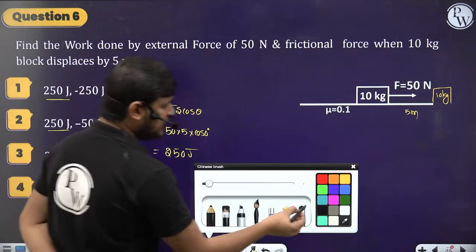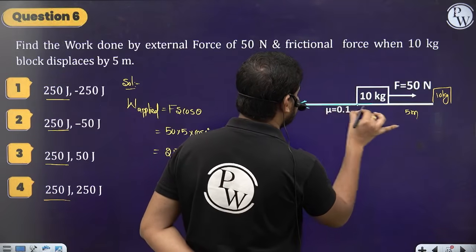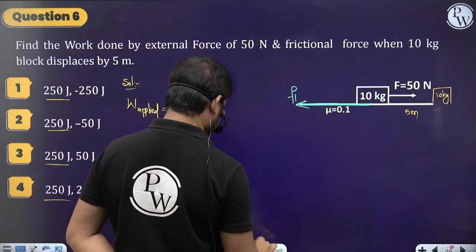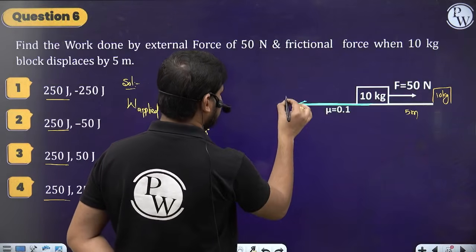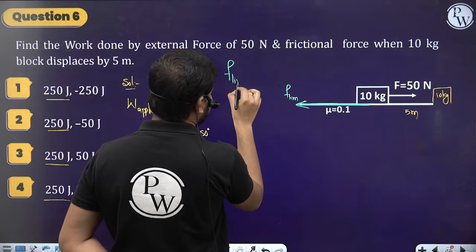Now, as it is a rough surface, the friction is acting on it this side. Let this friction be the limiting friction. We don't know what kind of friction it is, so let's say it is the limiting friction. So what is the limiting friction? Let's find it.